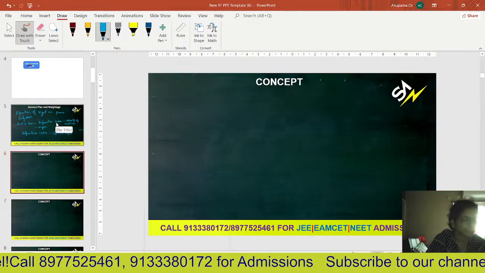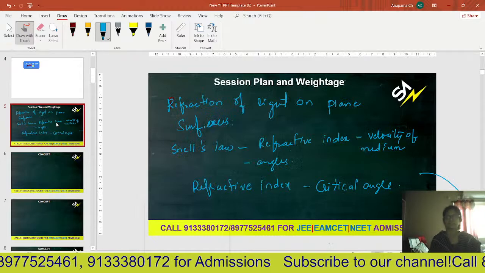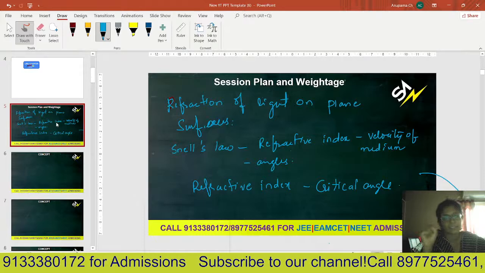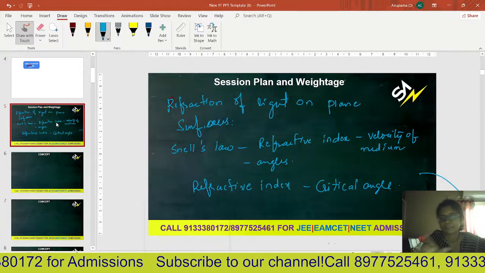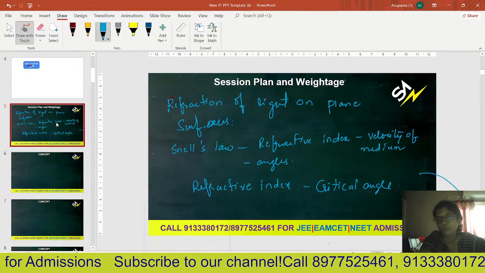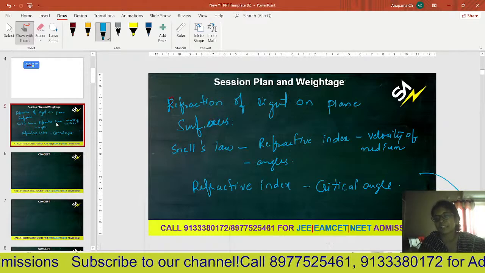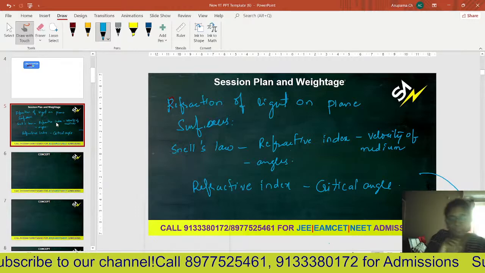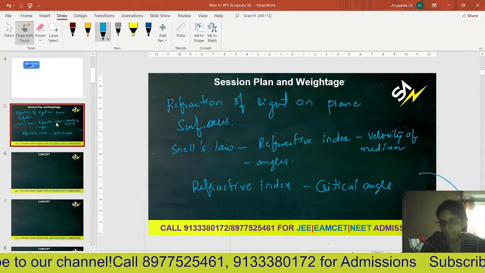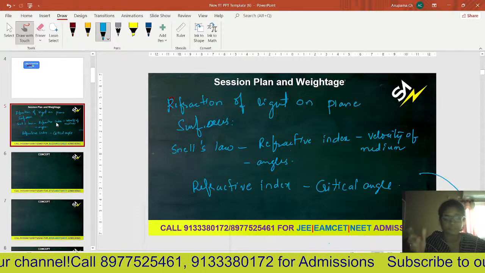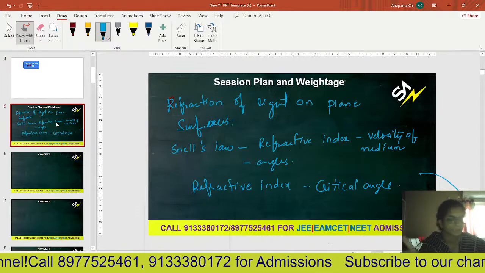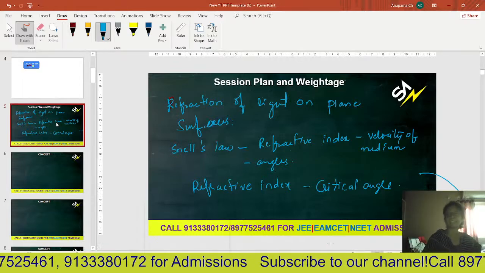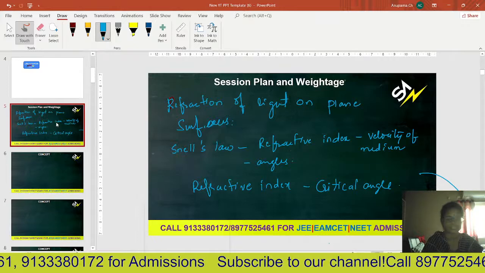Okay, so we were discussing the possibilities of numericals in refraction of light on plane surfaces, right? So here are a few possibilities. In refraction of light, you can expect the maximum number of questions from Snell's law, and thereby the relation between refractive index and velocity of light in different media, and then refractive index and critical angle relationship. That is different and this is different, right?